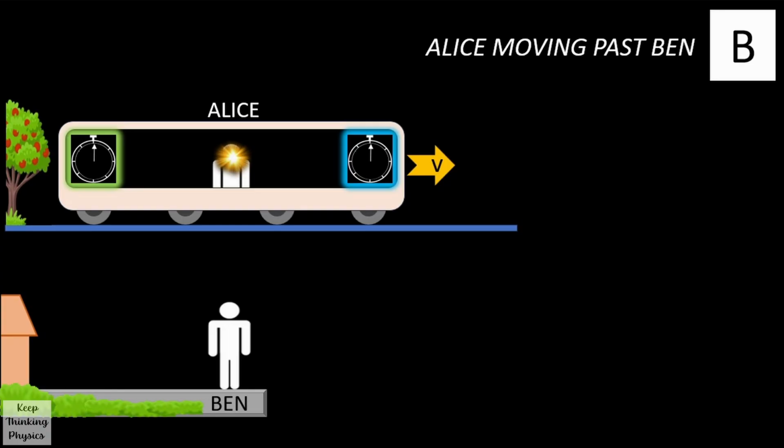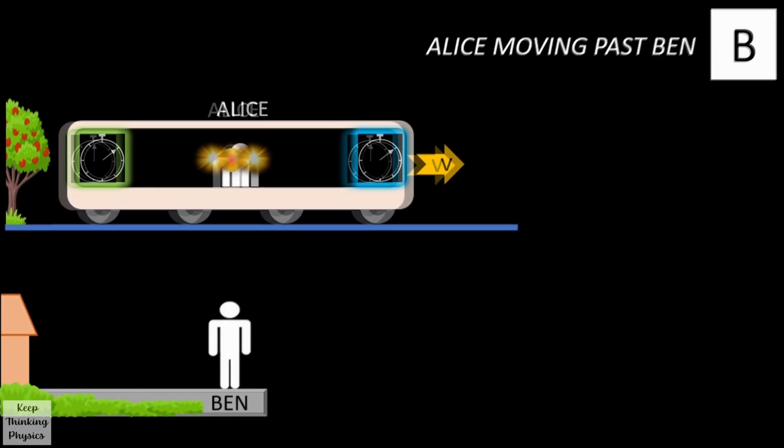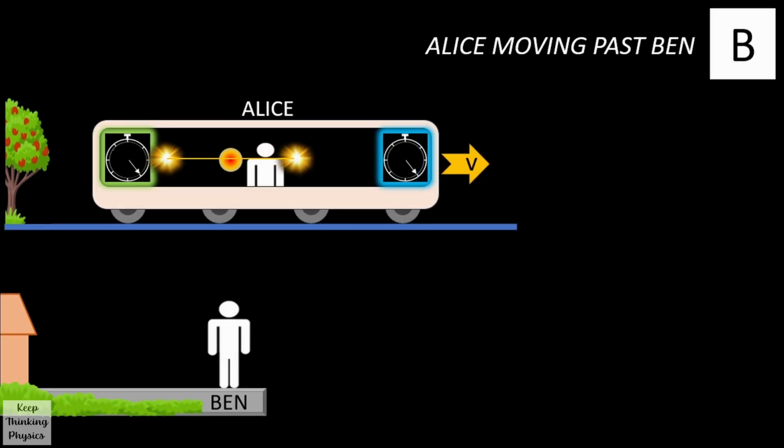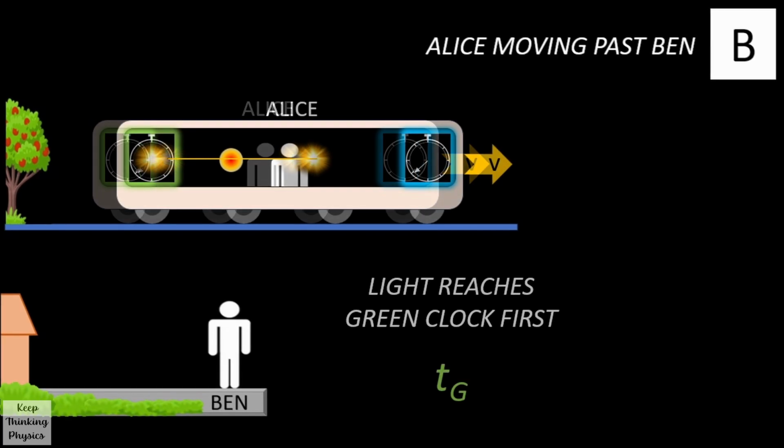Next, let's take the situation which we started with, where Alice is moving at constant velocity past Ben. As Alice passes Ben, the light bulb turns on and the light starts to move towards the clocks. However, as the light is travelling to the clocks, the train is also moving to the right. Because the green clock is moving towards the light, the light has to travel a shorter distance before it hits the green clock. And so the green clock stops first and the green clock shows a time TG.